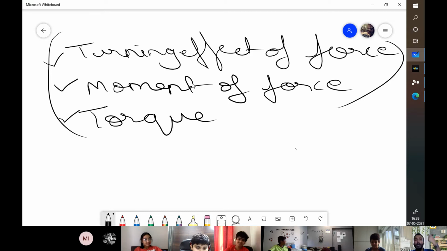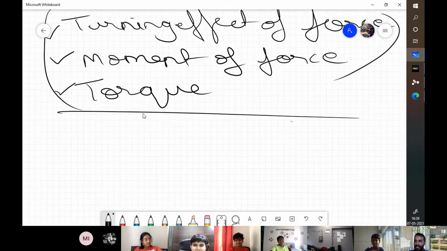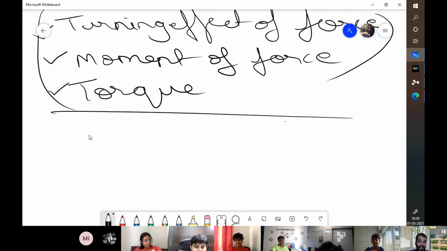So turning effect of force, moment of force, and torque. Cutie pie. हाँ ठीक है. That's out of context. Yeah, all just cutie pie. शांत. Chubby cheeks. Whoever discusses out of context questions, I'm making them an attendee and muting them forever. Shut up. Now, pay attention.